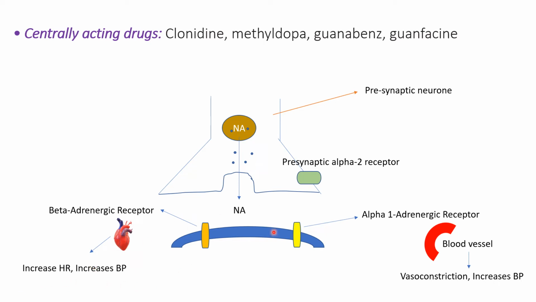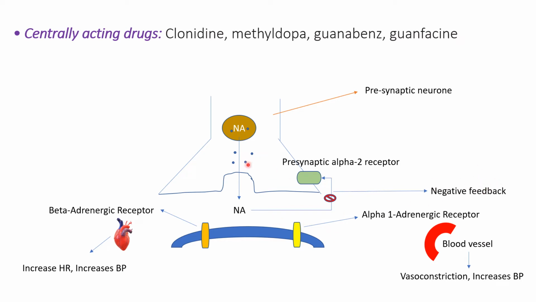Now this is the normal physiology, how noradrenaline acts. Whenever there is a fall in blood pressure, noradrenaline is released and comes into the synaptic cleft, and from there it binds to the receptor and increases the blood pressure. Now this noradrenaline release has to be regulated. So this is regulated through the negative feedback mechanism.